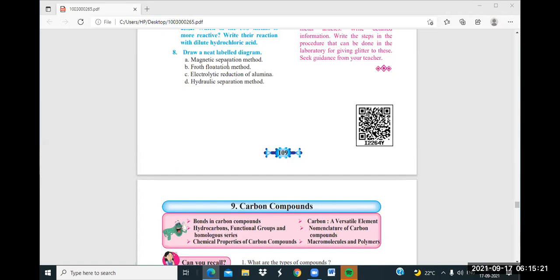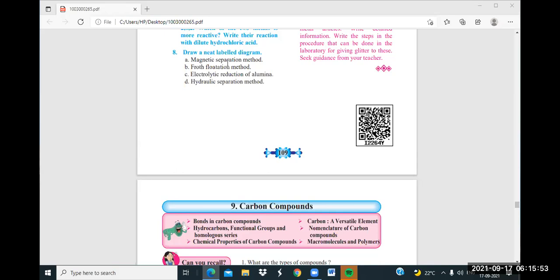Organic compounds are those which contain carbon and hydrogen bonds. Very good. Nice. So a compound has two types. The first type is the organic compound, and the second one is the inorganic compound. When we speak about organic compounds, carbon is the main element present in those compounds. It's called an organic compound. And in an inorganic compound, carbon is absent, so it's called an inorganic compound.